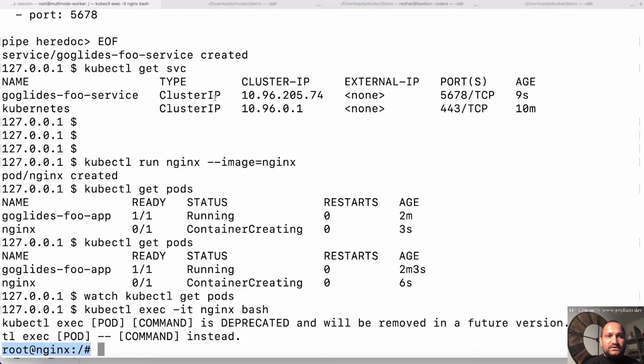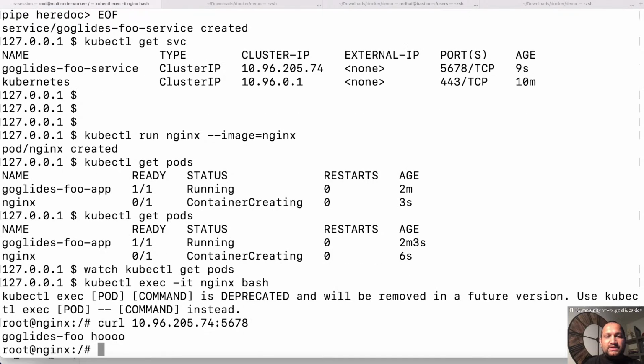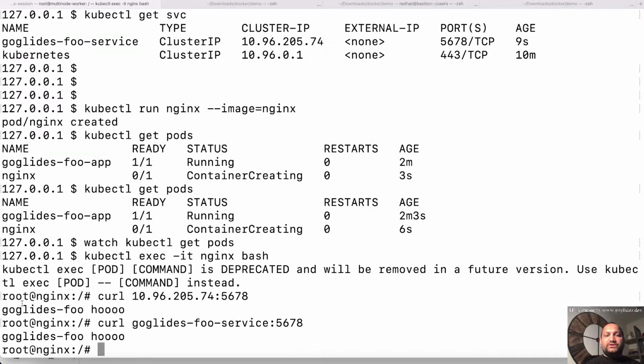I'm inside the container. Now you can do curl to this IP address on port 5678, and it should return googleites-foo, right? Or you can also use the service name here, curl and 5678, and this should return the same response as well. This is the way Kubernetes pod and service objects normally work inside the cluster.